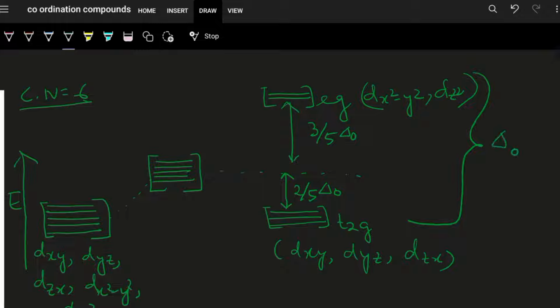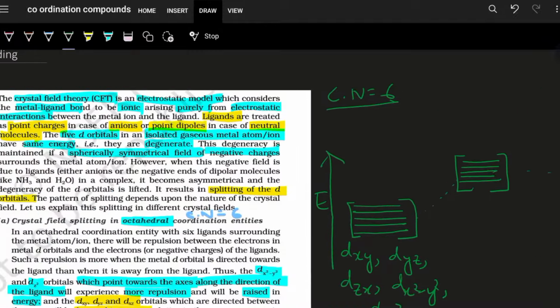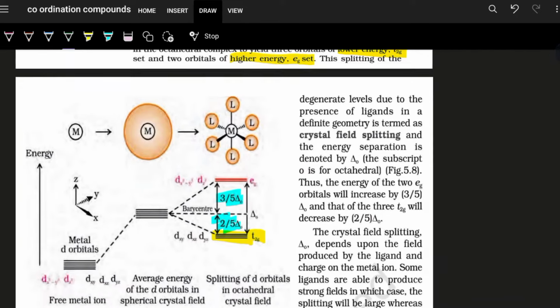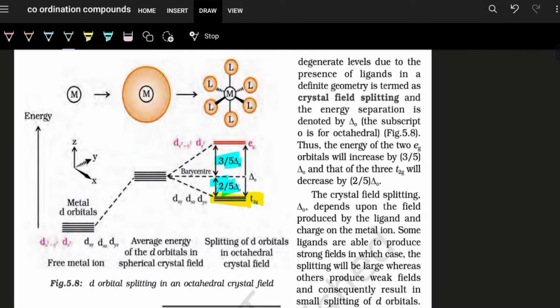Delta O stands for octahedral. And this is your barycenter. That means the average energy of the d orbitals before splitting. With respect to the average energy, the T2G is lowered and EG is raised. T2G is lowered because of comparatively less repulsion. EG is raised because of comparatively more repulsion that is being experienced for the approach of the ligands.